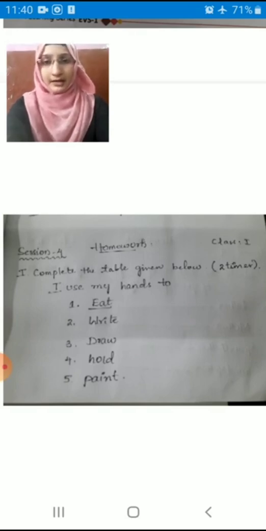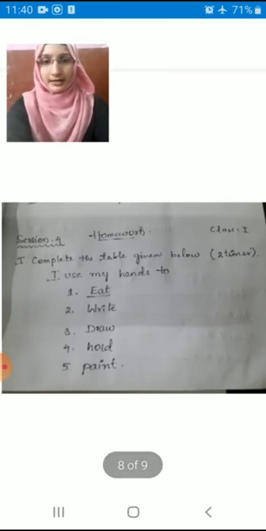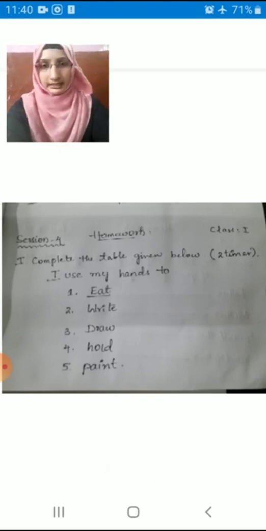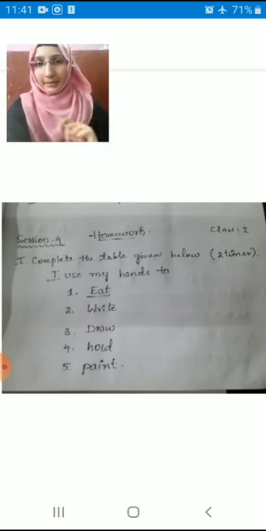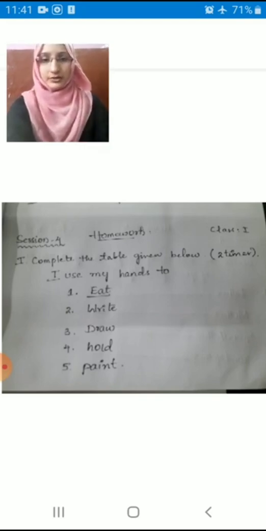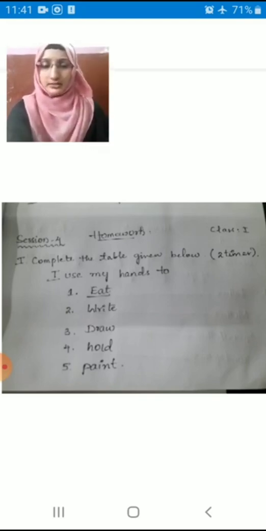I use my hands too. Why do we use hands? We use our hands to eat. Eating means food, right? We use our hands to write, to draw, to hold, to paint. Right students? We use our hands to do all this work. So you have to complete this homework 2 times in your notebook, and especially learn the spellings of the given words, children, okay?